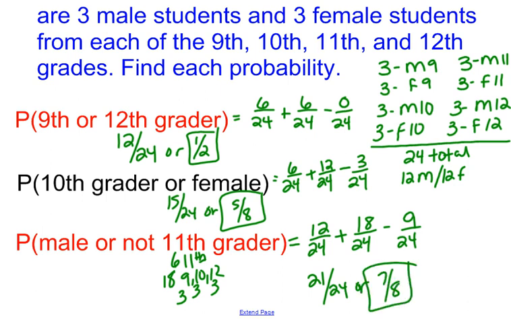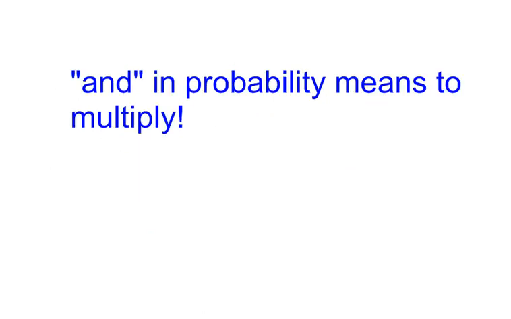So hopefully that makes sense for those ors. Whenever you have an or, you give the probability of both, and then if there's an overlap, you need to subtract that because that number got counted twice. Now we're going to look at some ands. And in probability means to multiply. So when you see an and, we multiply. Notice in your notes we have the line that says assume no replacement if it doesn't state otherwise. So we are assuming they don't replace something. That's what we always assume. So if they don't tell us, we assume no replacement.